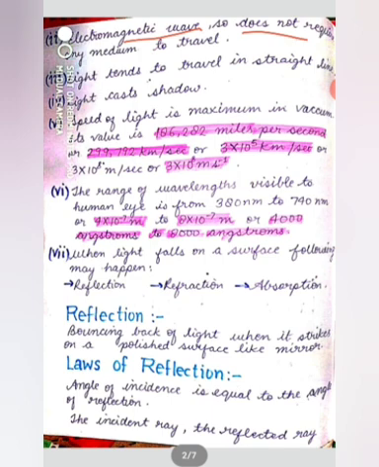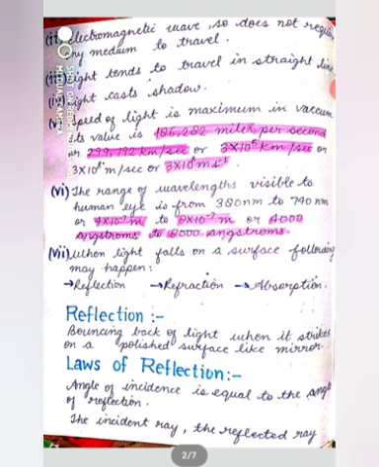Waves have such a nature that they do not need a medium, and light, being an electromagnetic wave, can also travel in vacuum. Since it can travel in vacuum, the speed of light is maximum in vacuum, which is given in various units such as miles per second, kilometer per second, and meter per second.